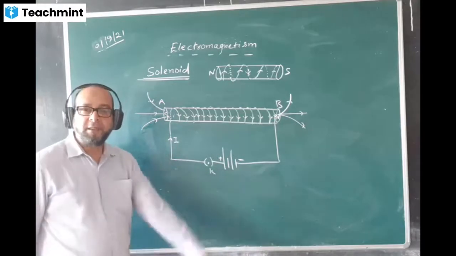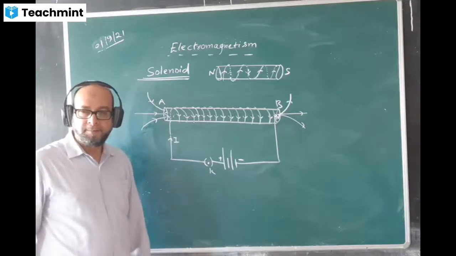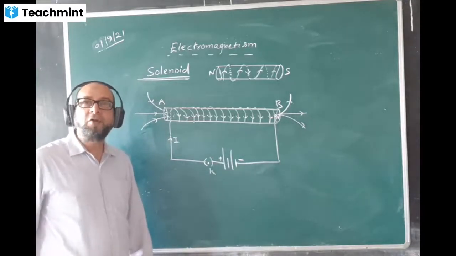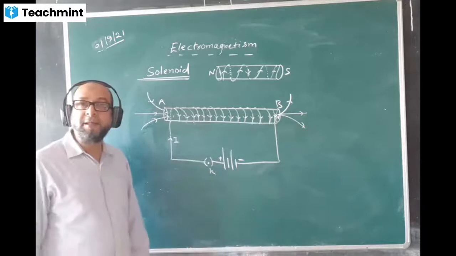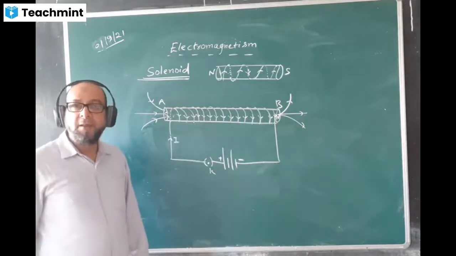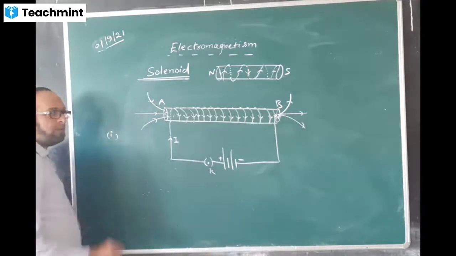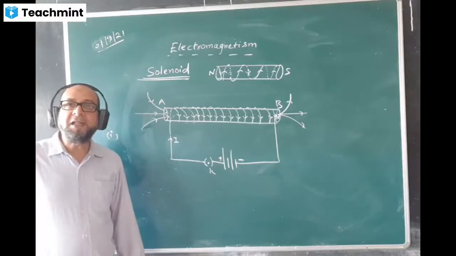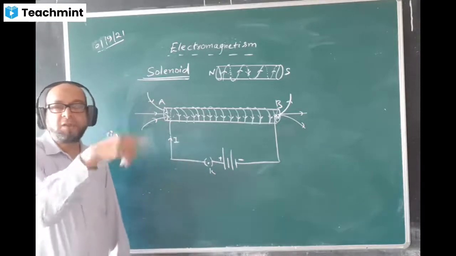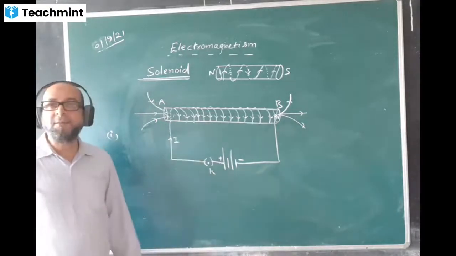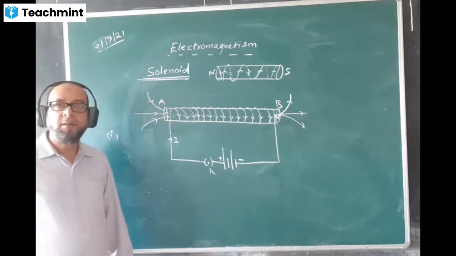Magnetic strength of a solenoid. Magnetic strength of a solenoid can be increased by, number one, first method, increasing the number of turns in the coil. More turns, the stronger the magnetic field. Increasing the number of turns in the coil, that is number one.